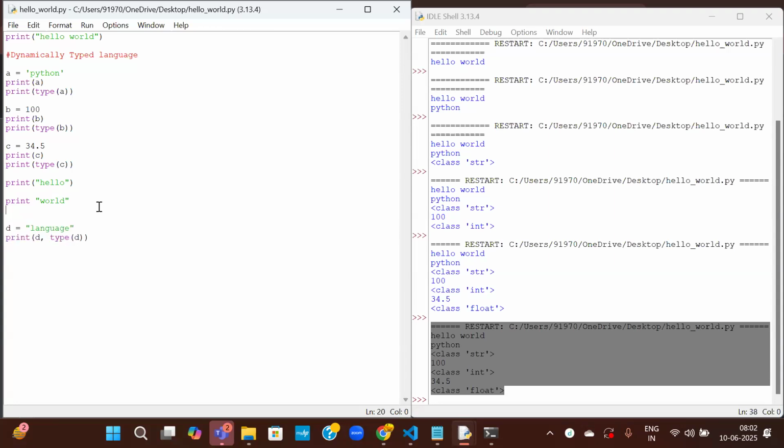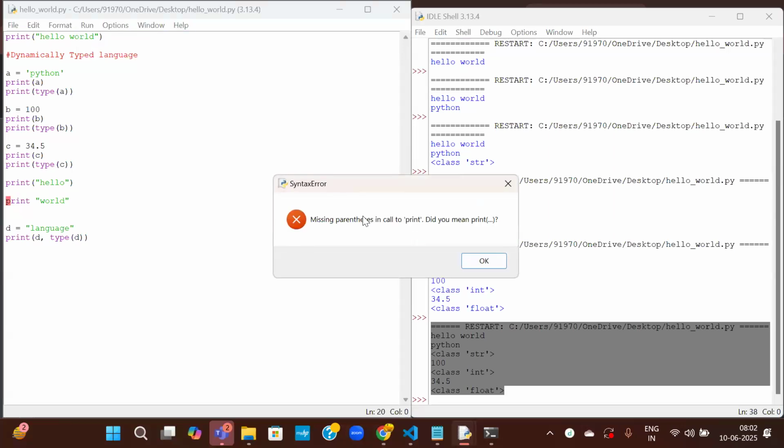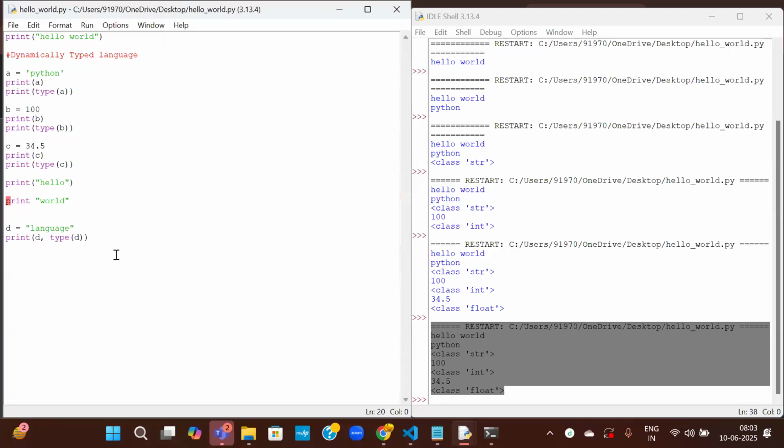Let us see what happens. Here there is a syntax error. The execution stopped here itself. It is not going into the other part. How can you say that it is not going into the next part? Let us make some errors intentionally here.